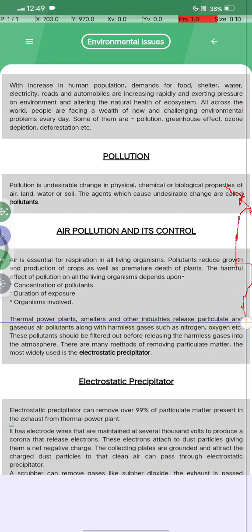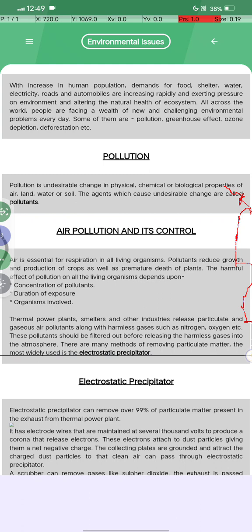Thermal power plants, smelters and other industries release particulates and gaseous air pollutants along with harmless gases such as nitrogen, oxygen, etc. These pollutants should be filtered out before releasing the harmless gases into the atmosphere. There are many methods of removing particulate matter, and the most widely used is the electrostatic precipitator. Okay, so what is an electrostatic precipitator?